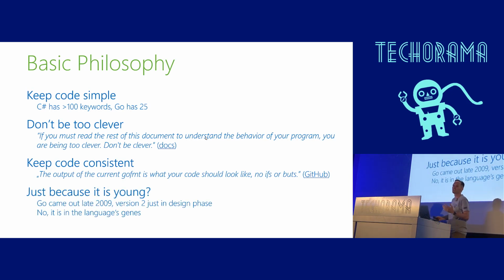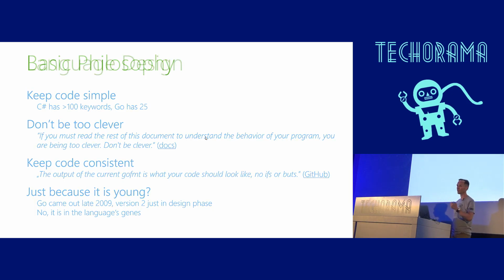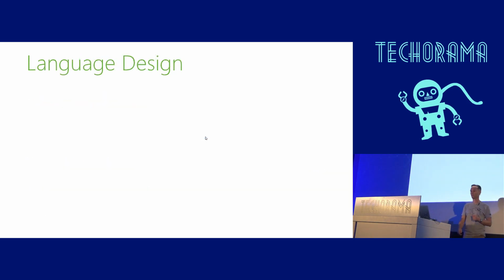Is that just because it's too young? It's younger than C#? Well, Go is already pretty mature. It came out in 2009. Version 2 is just in the design phase. We are still in version 1, version 1.13, and it's not just because Go is young. These basic philosophy ideas are our core idea of the language Go, and with that it is kind of different compared to C#. Now let's take a closer look at the language.